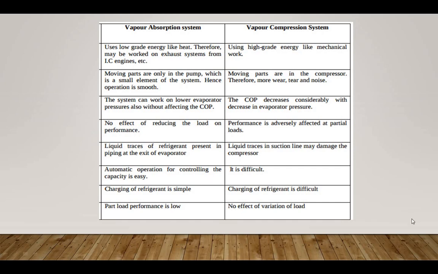So in this session we learned about the vapor absorption system and vapor compression system, and also the construction and working details of the window air conditioning system.